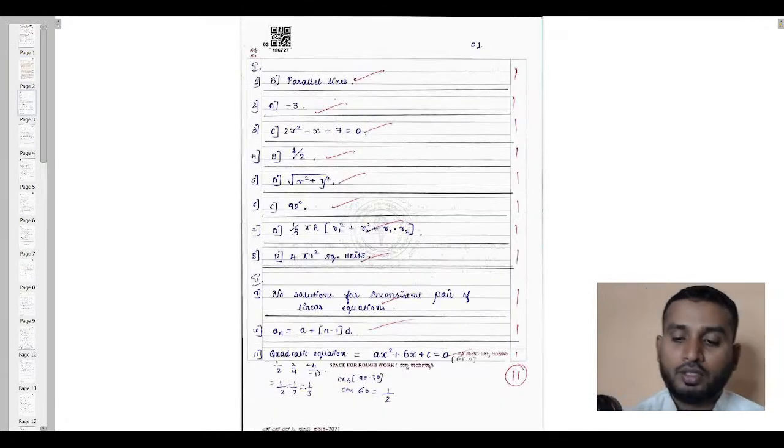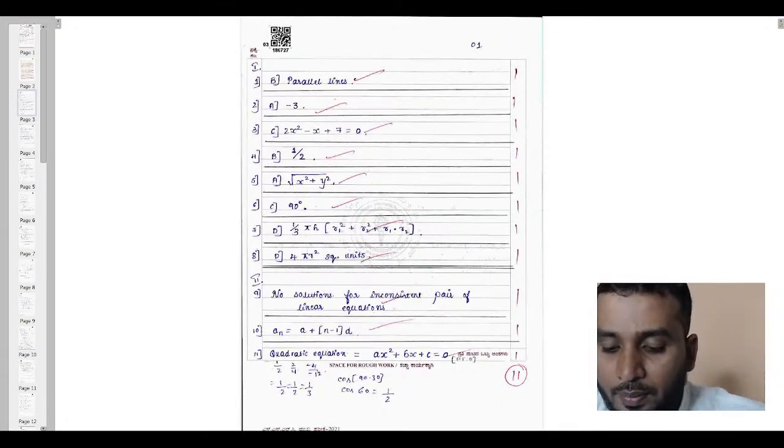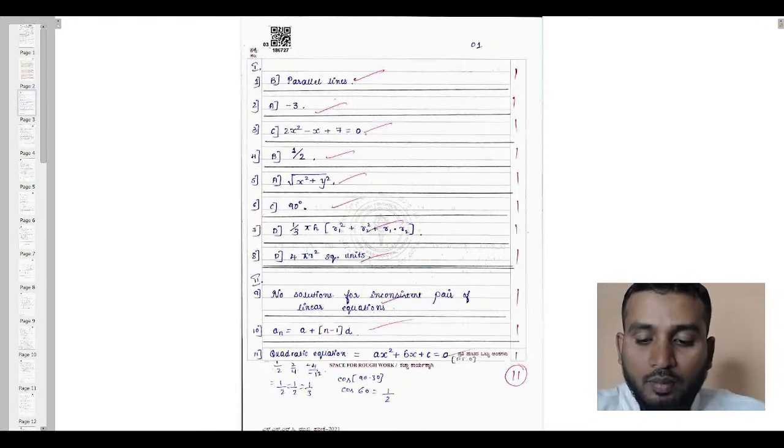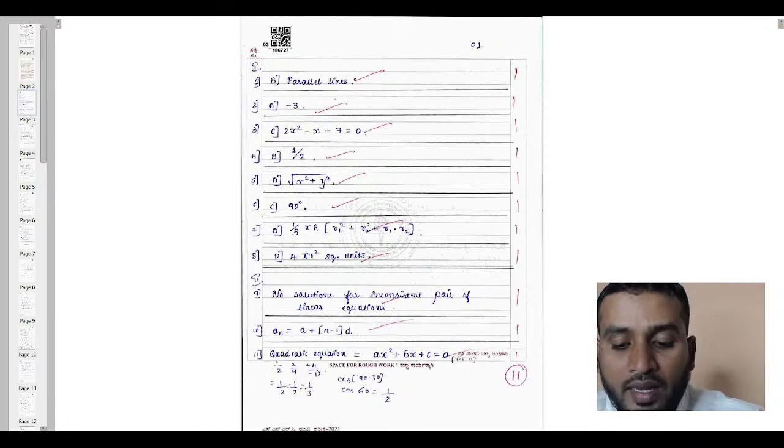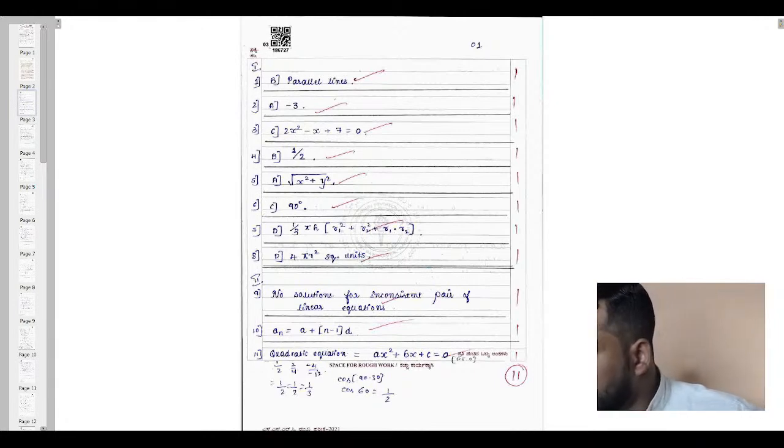So these are the multiple choice questions, the way he has answered the paper. Your answer booklet also comes in the same format. So this is the answer booklet. Usually the booklet comes in the same format. How do you have to answer it? Question number 1, main 1, question number 1, option B, parallel lines. Can you see here? Is this clear?